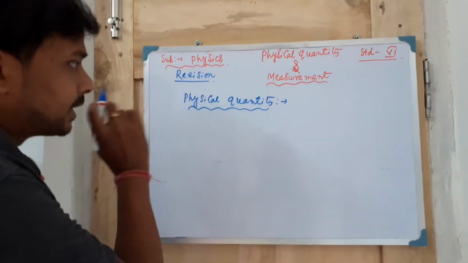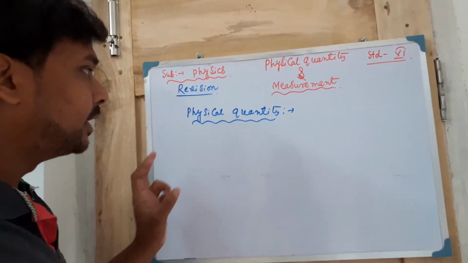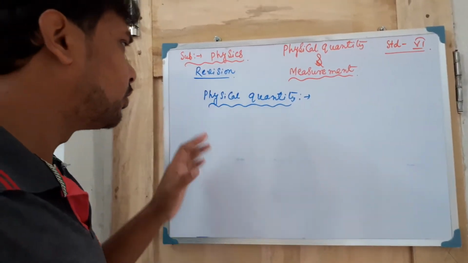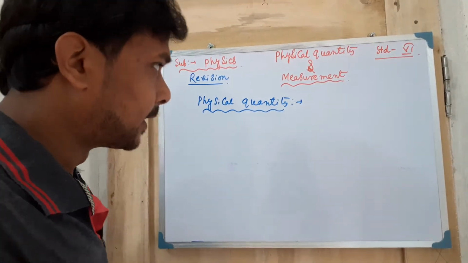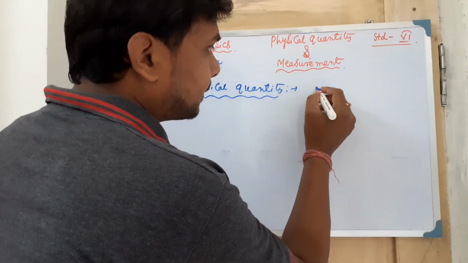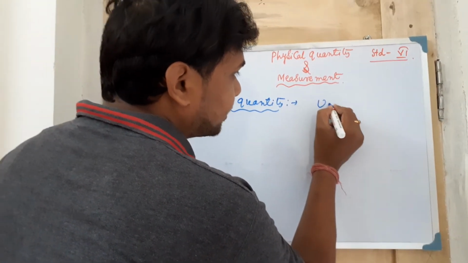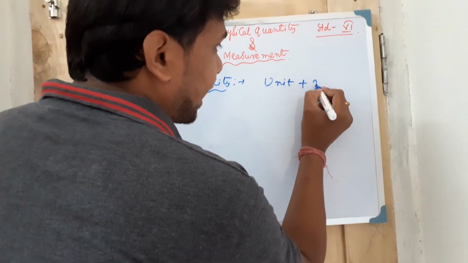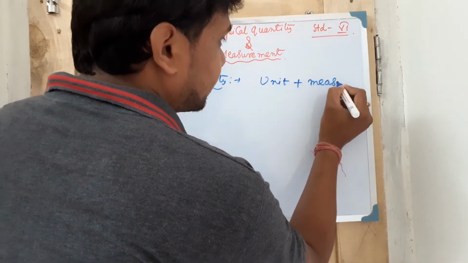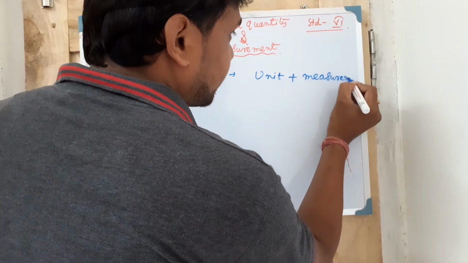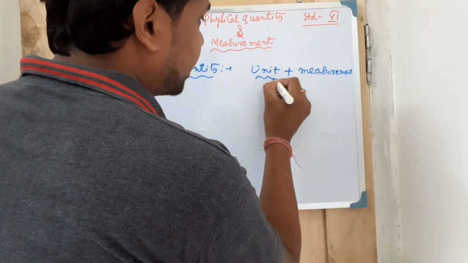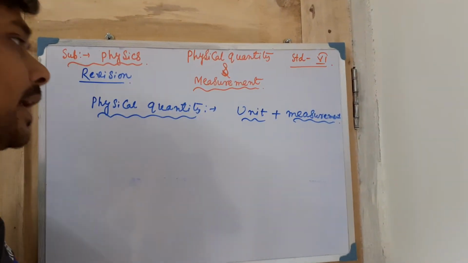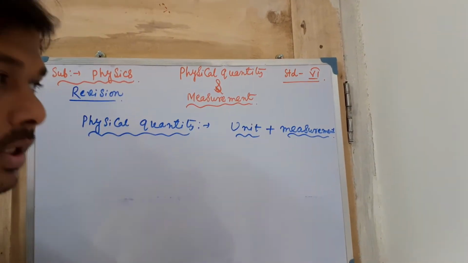Why is the word physical used? Because these quantities are dealt with in physics, and in physics you can find many physical quantities. The first thing is that it should have some units, and it will definitely have some measurement. If you have these two things, units and measurement, then you can definitely say that the quantity is a physical quantity.